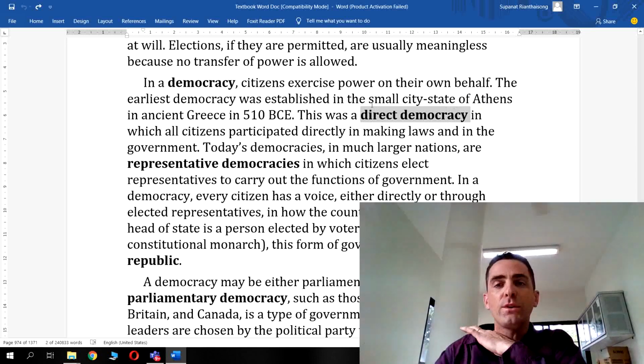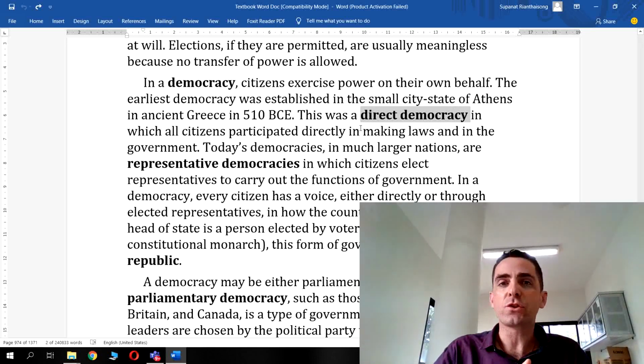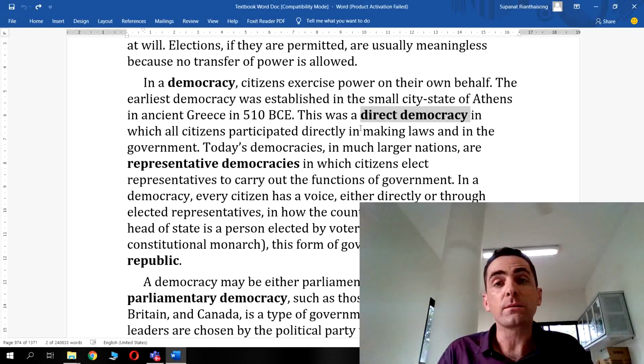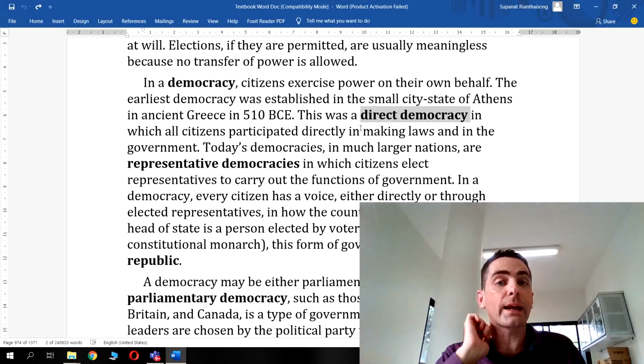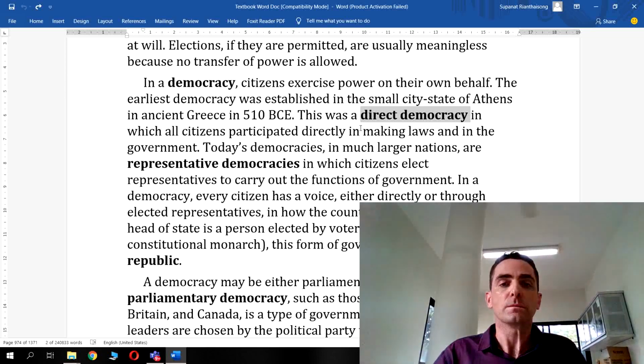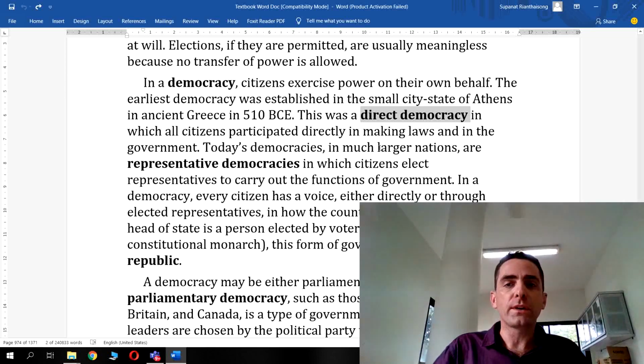Okay, so when you think direct democracy, ancient times, you think ancient Greece. Modern times, you think of referendums in Switzerland in particular, or you can think of New England town hall meetings as well, in which people have a direct influence over policy and the decision making and eventually the law. Also, there are representative democracies.